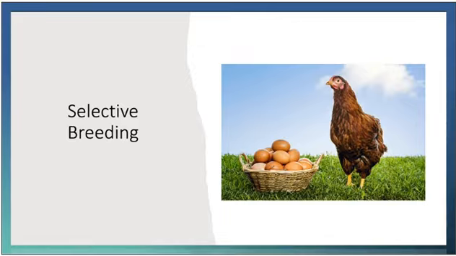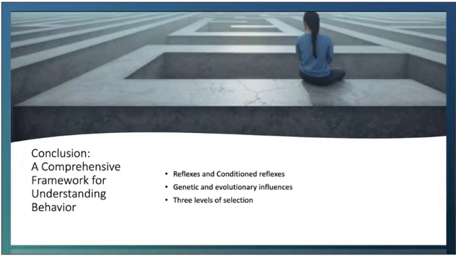So seeing what had happened, they adjusted the experiment to select the highest producing group of 9 to breed the next generation. In this sense, the best traits that worked together were kept together, and this result was increased egg production. Okay, so in this lecture, we've explored the complex interplay between reflex actions, conditioned reflexes, genetic and evolutionary influences,